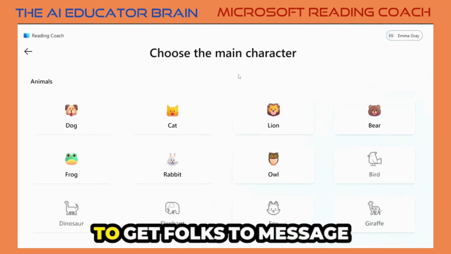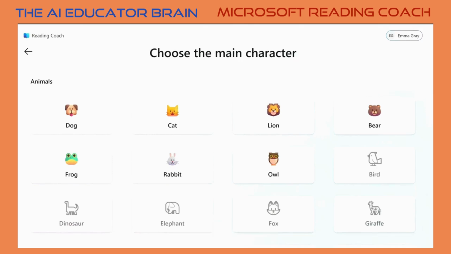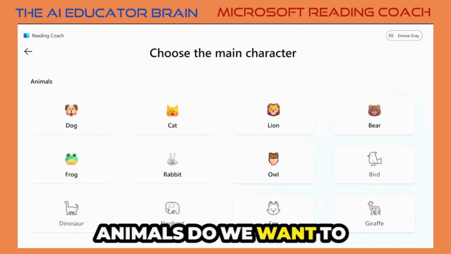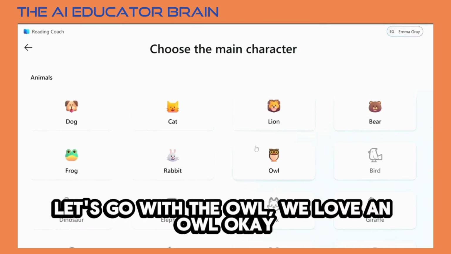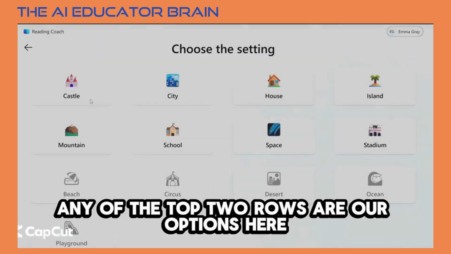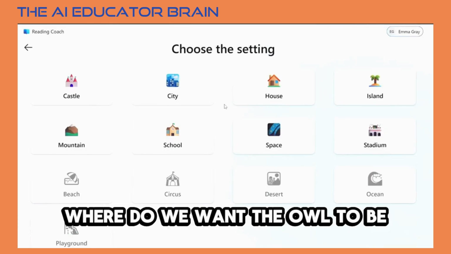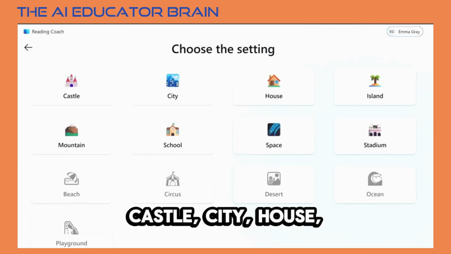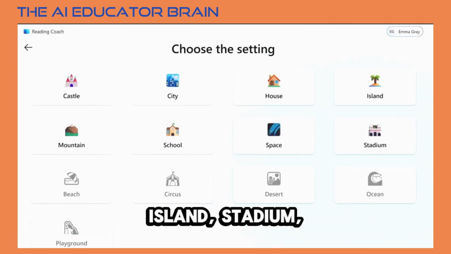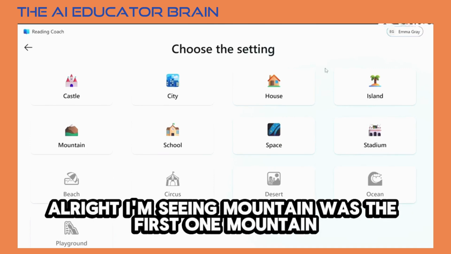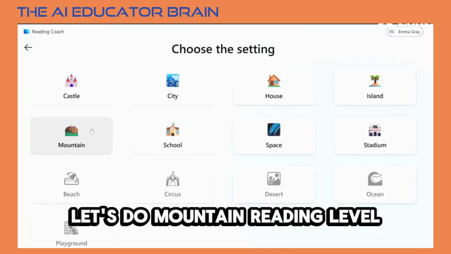And I'm going to get folks to message the chat. Which of these seven animals do we want to read about today? Let's go with the owl. We love an owl. Any of the top two rows are our options here. Where do we want the owl to be? Castle, city, house, island, stadium, space, pool, mountain. All right, I'm seeing mountain was the first one. Mountain. Let's do mountain.